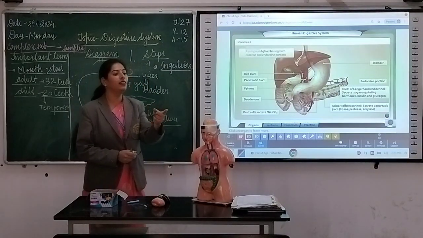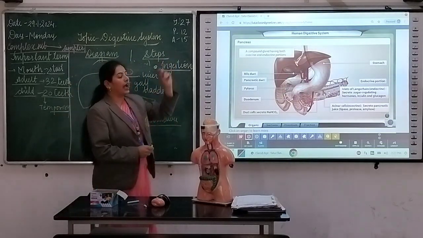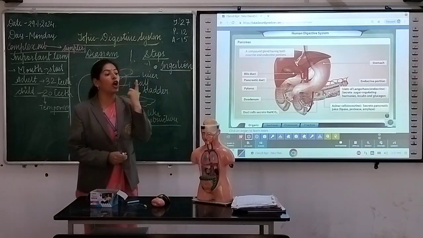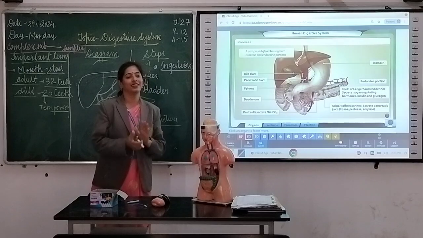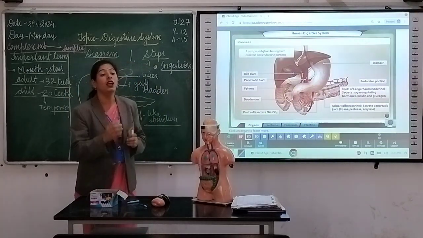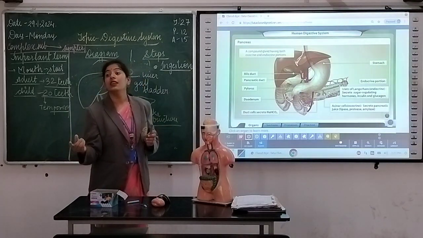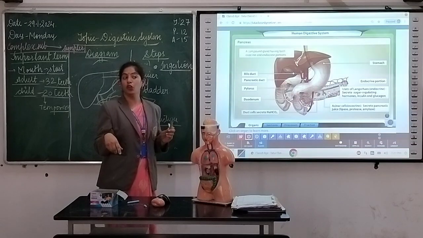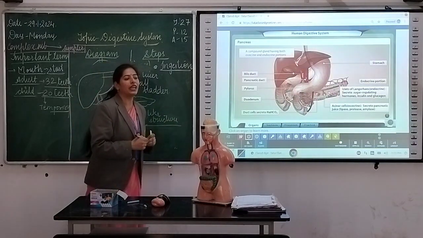Stored by? Gallbladder. Very good. And carbohydrate digestion starts from? Mouth. Very good, Chaitanya. Clap for him first. After that, protein digestion starts from? Stomach. Very good.